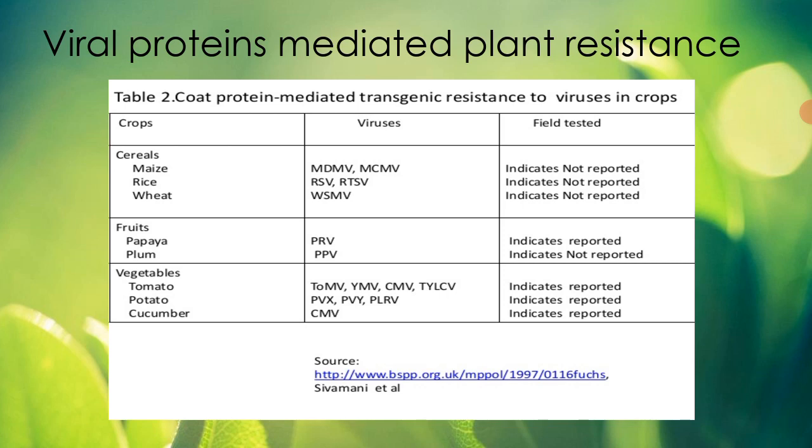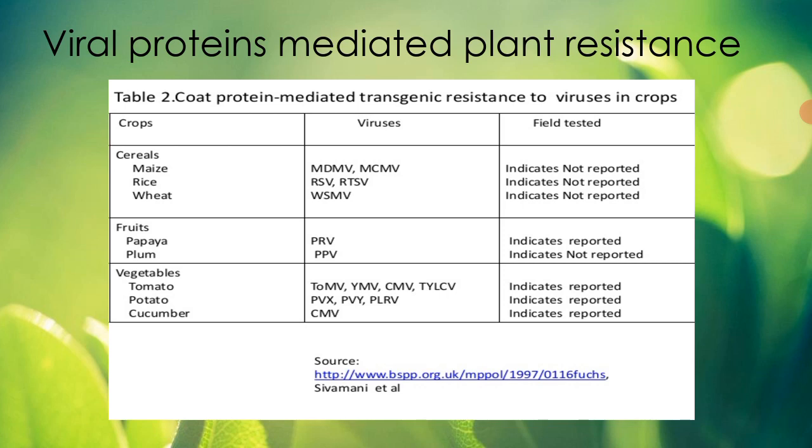The reported cases were for papaya, tomato, potato and cucumber. These plants have shown successful results. They have shown resistance against their viruses, because we have incorporated these crops with the viral proteins.